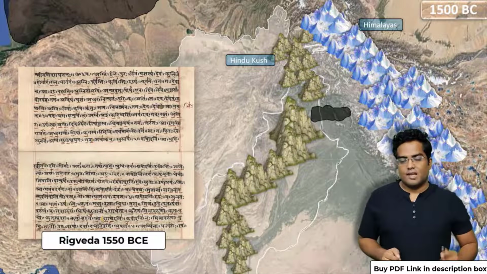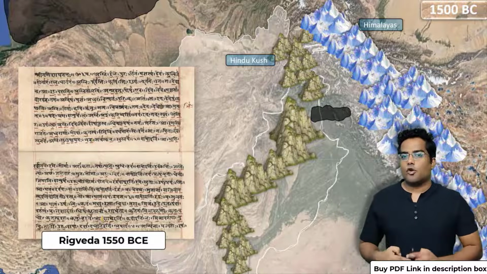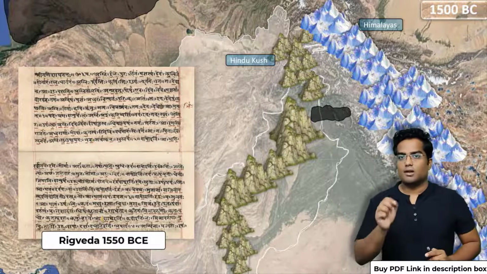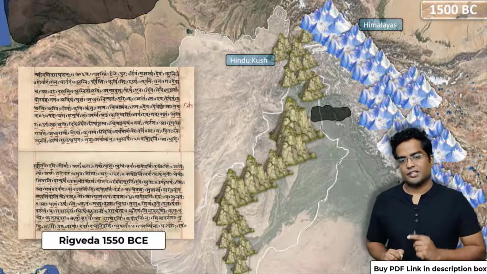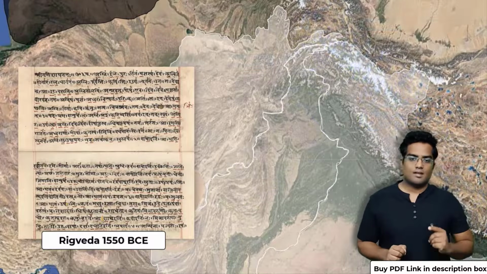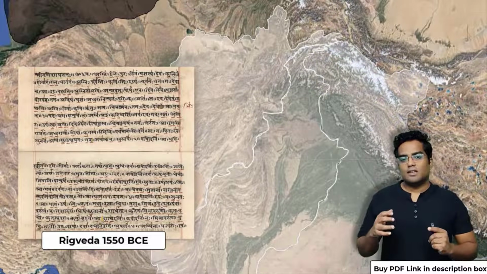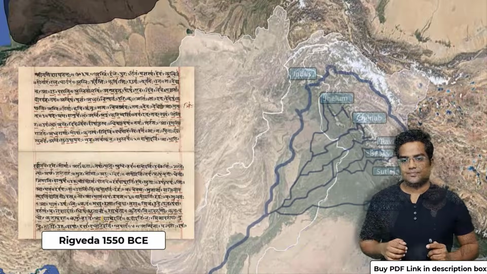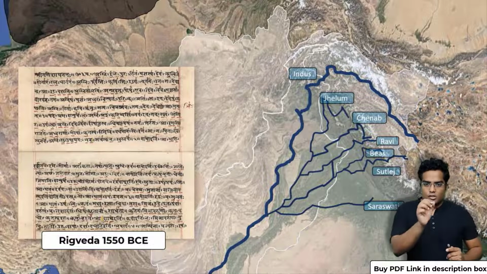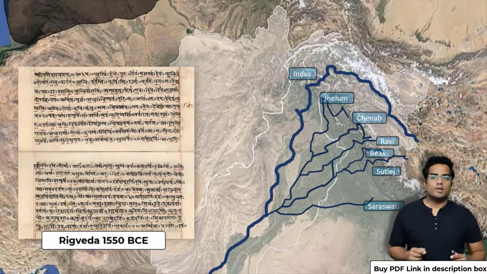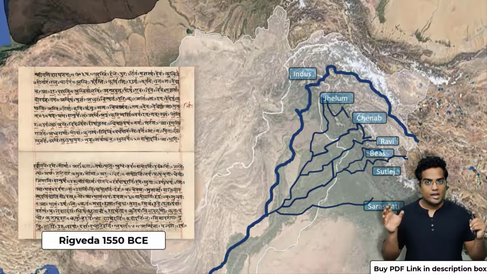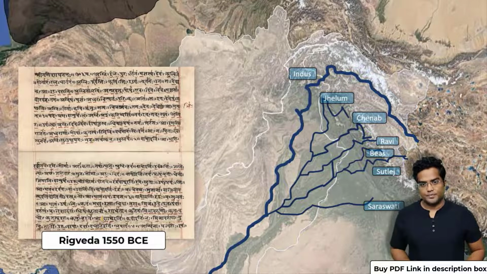So what's next? Now there is another important geographical thing that you have to know about, the rivers. Let's explore them. So these are our rivers. Okay, you are already familiar with this particular river, the Indus River.